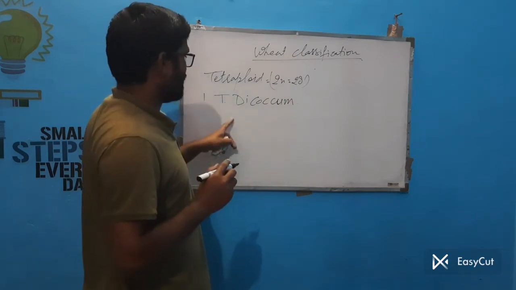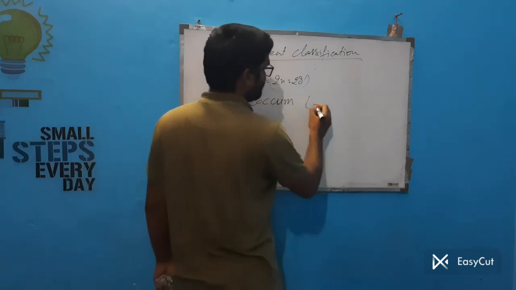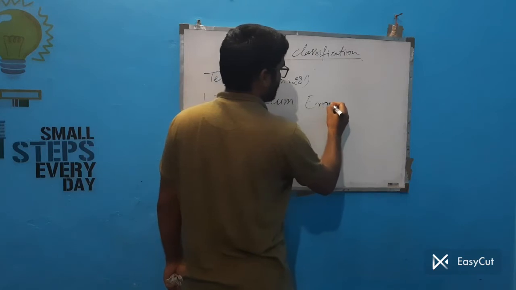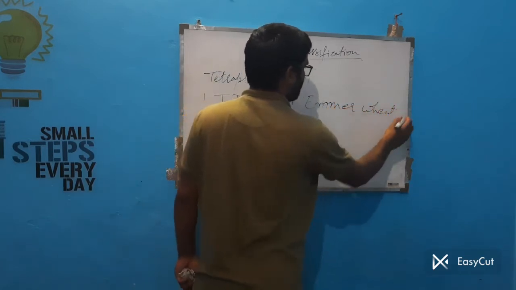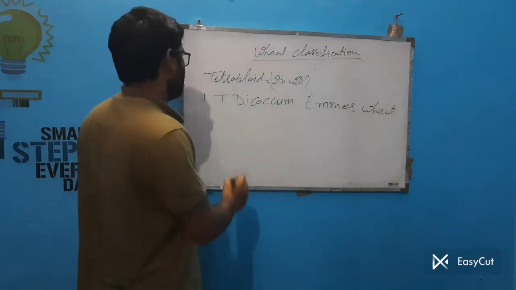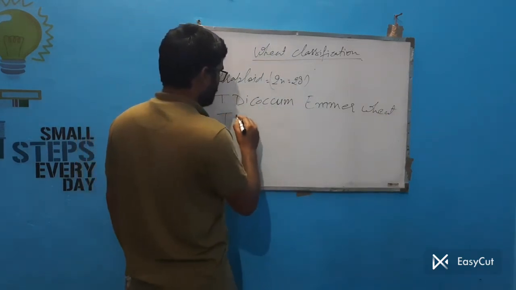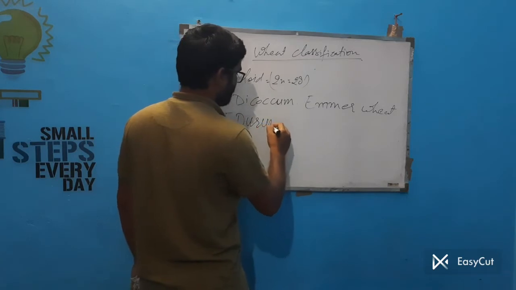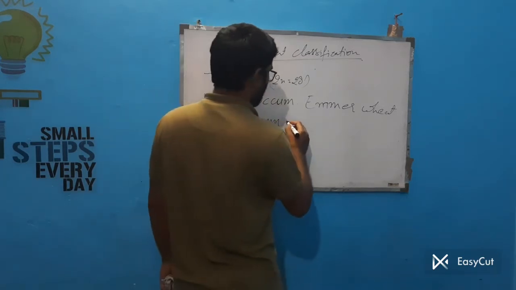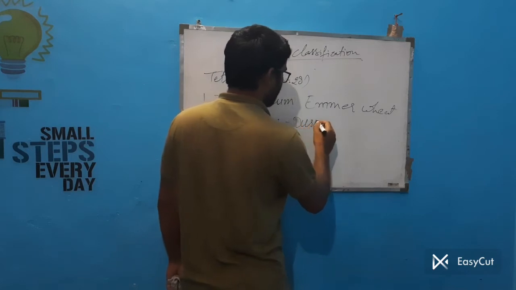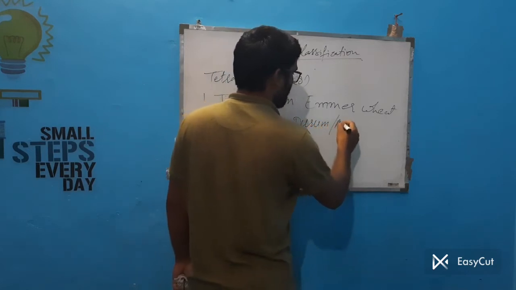This is also called emmer wheat. Next is Triticum durum. This is also called durum wheat or macaroni wheat.